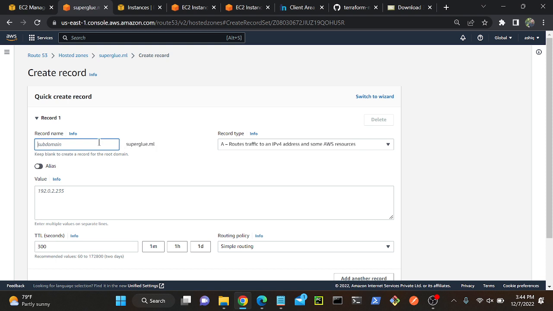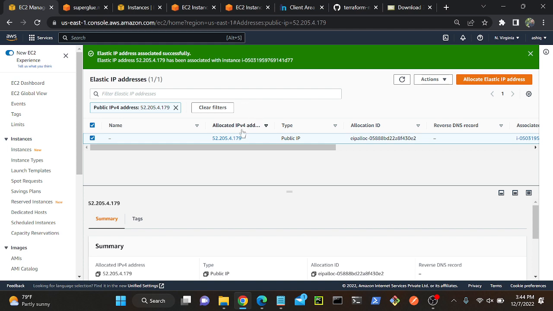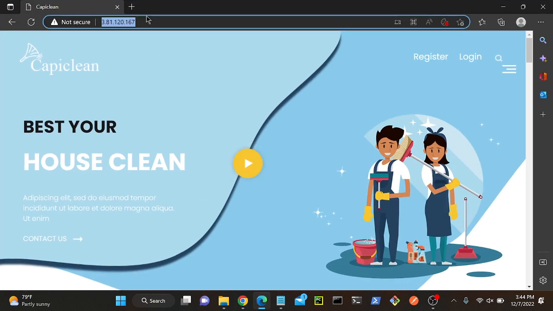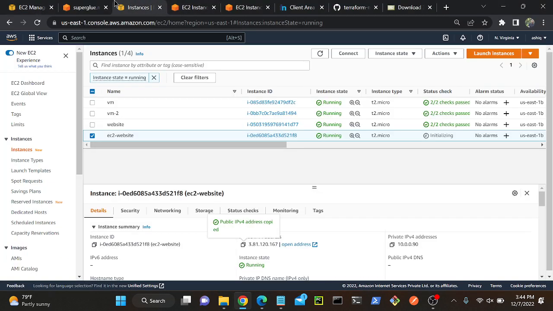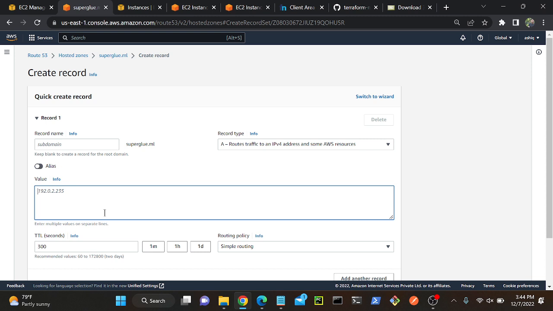If you want, you can put www, that also you can put. But I will just keep the default superglue.ml. Then the IP address. I have to get the IP address of my virtual machine. I'll go to my instance, copy it, then paste.